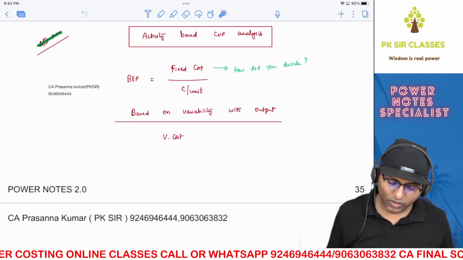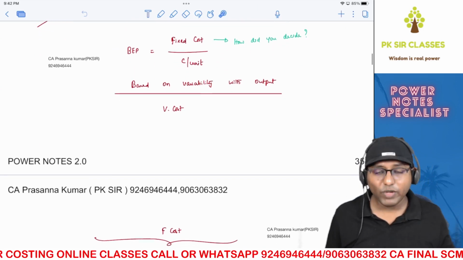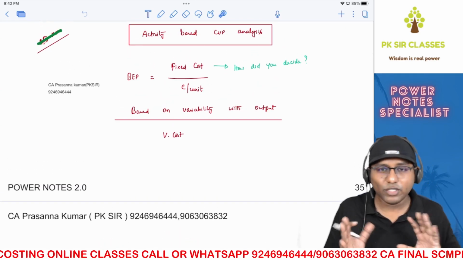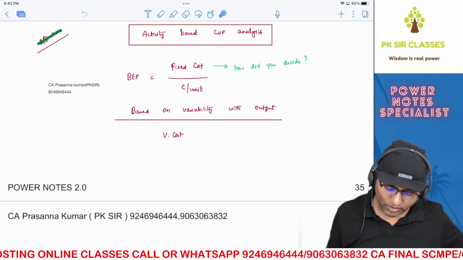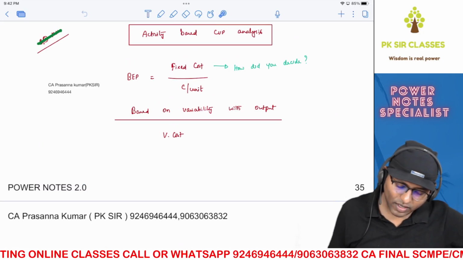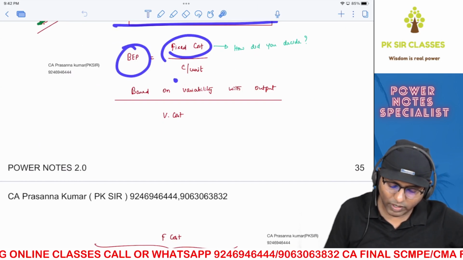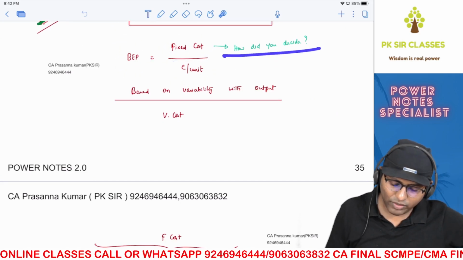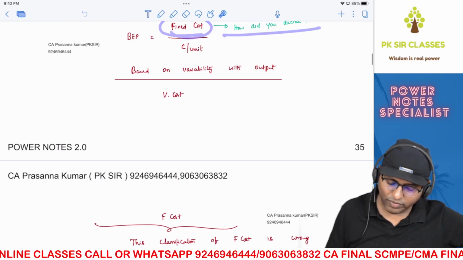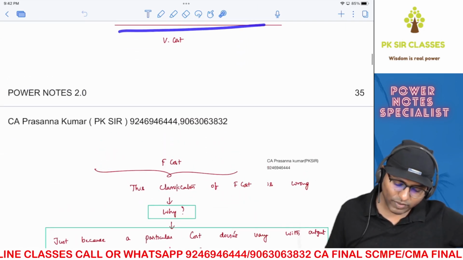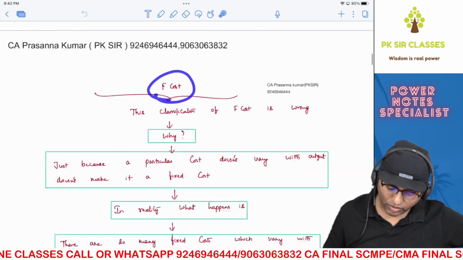You'll understand. What we have seen already, what we are going to see now is quite a bit different. We're going to see so many different perspectives. Right, now see here. Activity based CVP analysis. We know that break-even point formula is fixed cost divided by contribution per unit. How did you decide that this much is the fixed cost? Based on variability with output. You classify your cost into variable cost and fixed cost, right?